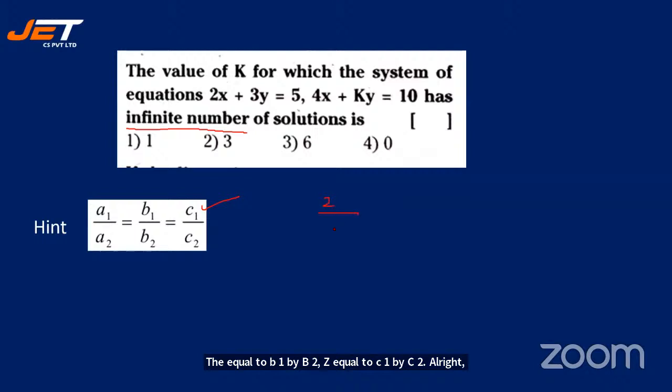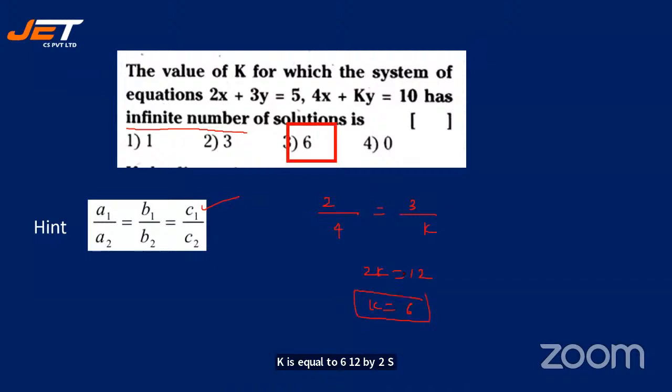It's A1 by A2 is equal to B1 by B2. So 3 by K. So it is 2K is equal to 12, which is K is equal to 6. 12 by 2 is 6. So your answer should be K is 6. Perfect. So the answer is K is equal to 6. Let me see how many of you have given me the right answer.